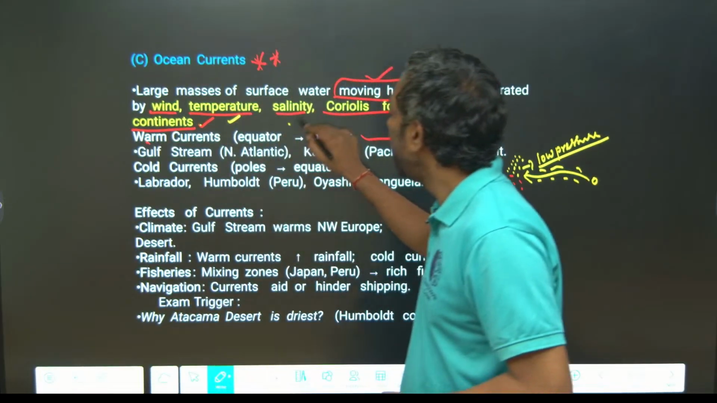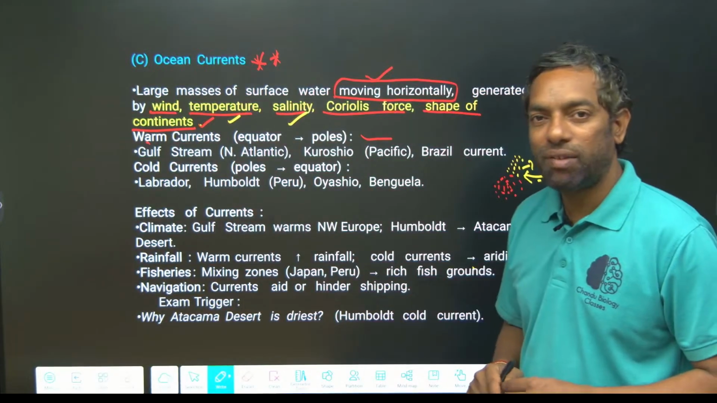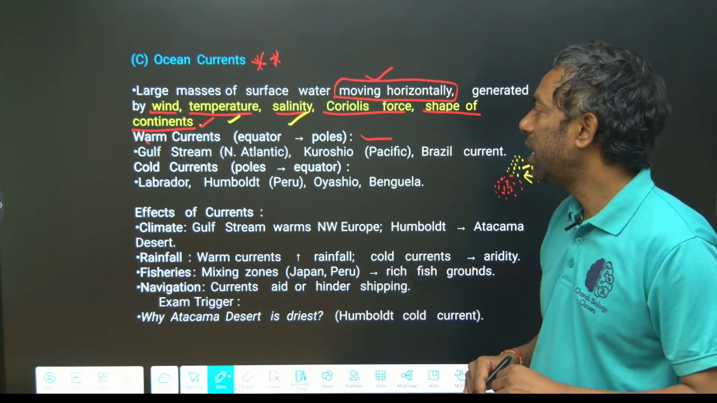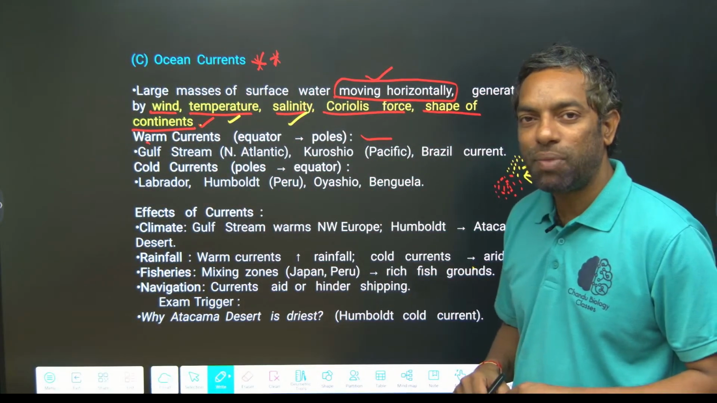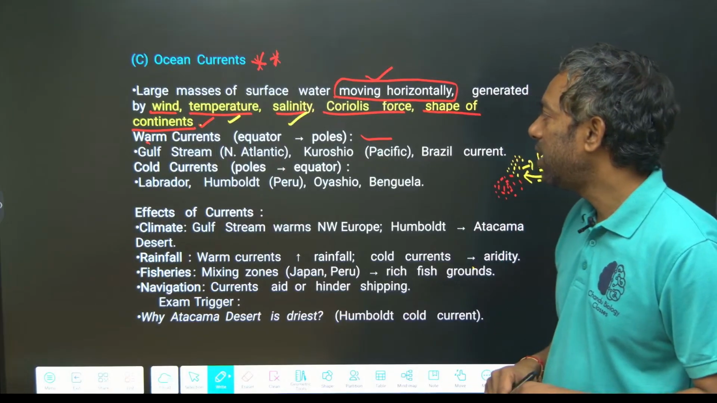Salinity is also one of the reasons. Chemically it can affect the flow, where there is high evaporation, there is high salinity.